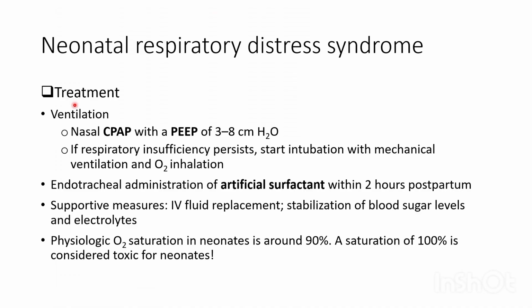Treatment of neonatal respiratory distress syndrome. Ventilation: nasal continuous positive airway pressure with a peak end expiratory pressure of 3 to 8 cm H2O. Continuous positive airway pressure is used for oxygenation of lungs. Peak end expiratory pressure of 3 to 8 cm H2O means that air with pressure of 3 to 8 cm H2O will always be present in alveoli to prevent atelectasis or lung collapse and to promote blood gas exchange.